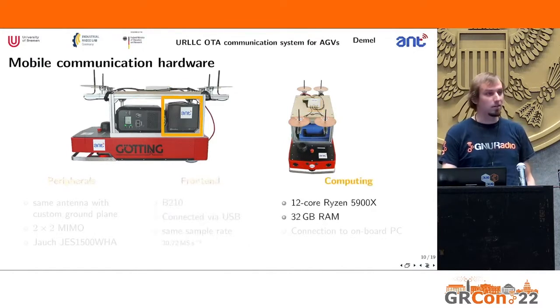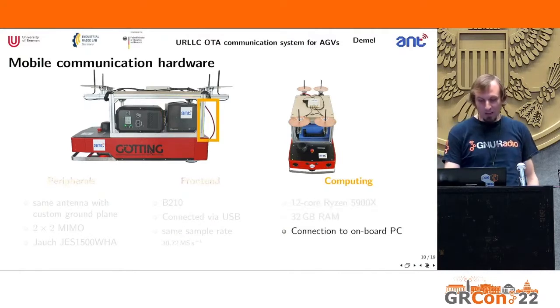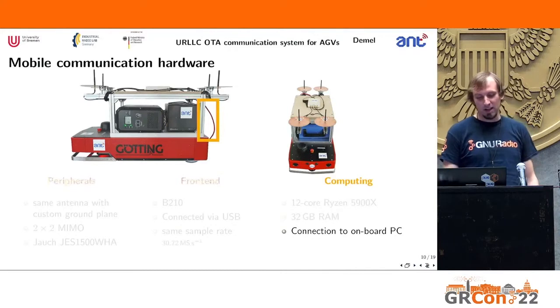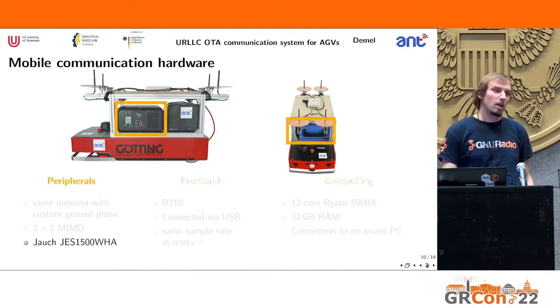And then we have a computer on that thing, a 12-core Ryzen 5900X with 32 gigabytes of RAM. And then we can just switch out that Wi-Fi gateway I mentioned earlier and connect our system to the internal Ethernet on our AGV and just replace the communication system. I think that's really neat that we can just do that. And, well, we have another battery in there to always be sure that we have enough juice.